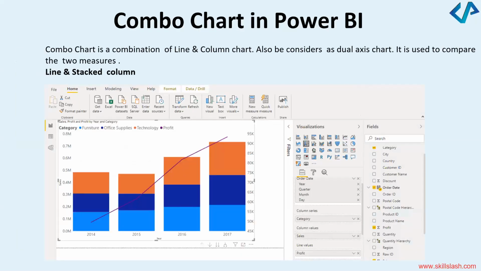So Sadhana, to answer your question, this year is here. See, I've added it under this category. The fields, the year, the quarter, the month, and the date. And then the column series is my category. This category which you see here, this is right here. I've got the column values, which are the sales value. Okay, and the line values is my profit. I hope you remember these are the multiple things. You can add multiple things in these fields, right? So you can drag and drop and place it on this area.